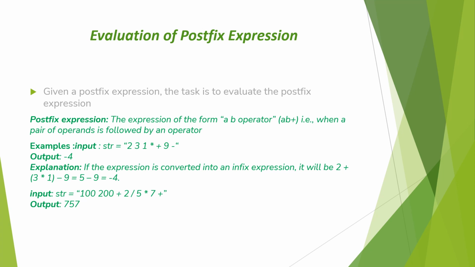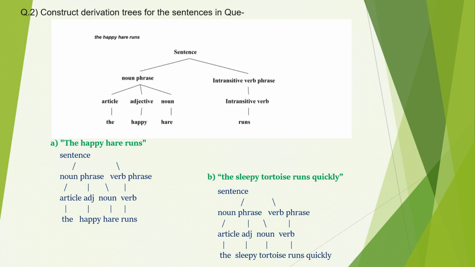Input string 100 200 + 2 / 5 * 7 +, and the output is 757. Our next question is: construct derivation trees for the sentences in the previous question. The happy hare runs. Sentence, noun phrase, intransitive verb phrase. Article, adjective, noun, intransitive verb. The happy hare runs.